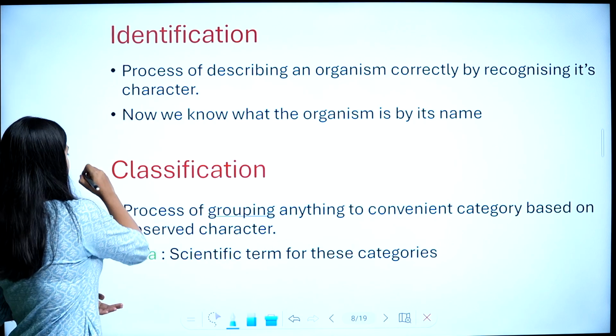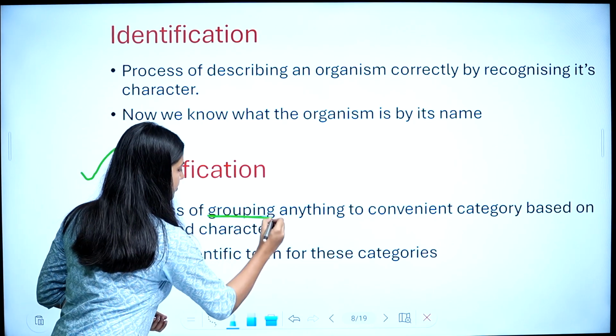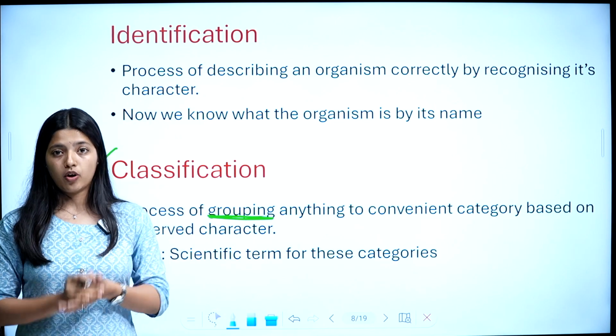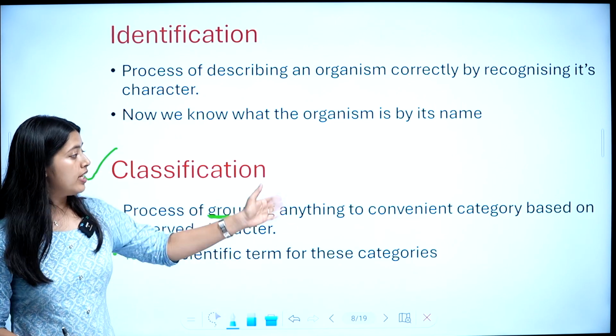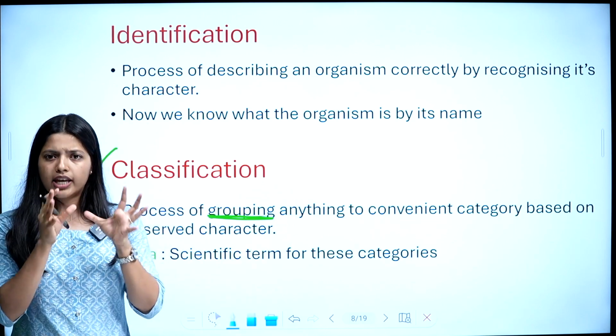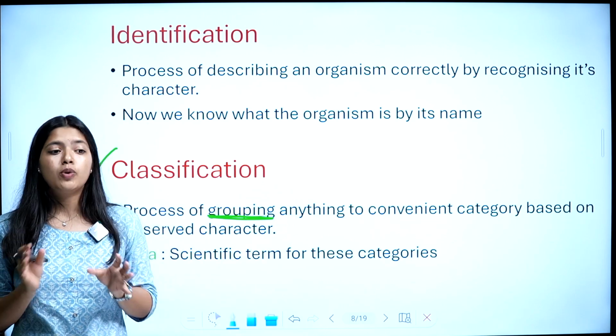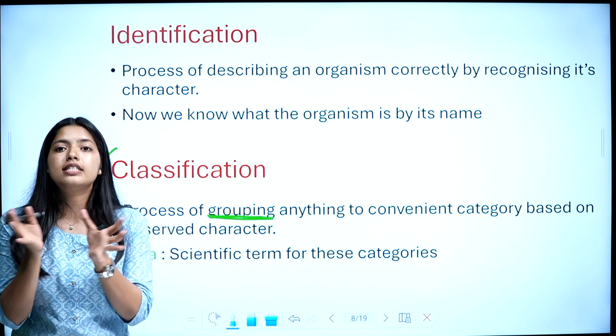Now what is classification? Classification is a process of grouping or categorizing organisms into convenient categories based on observed characters. Based on the characters that you have observed, you are grouping and categorizing organisms.